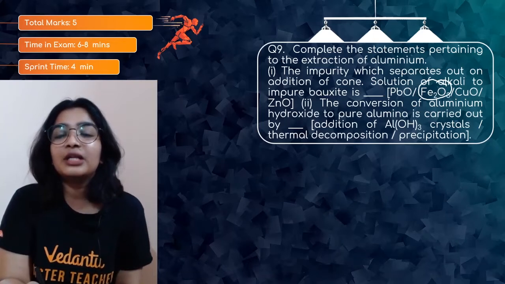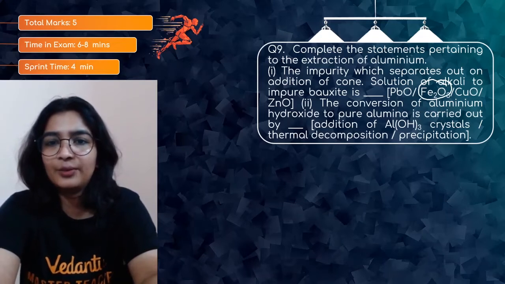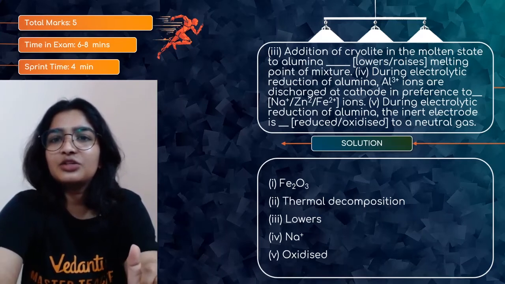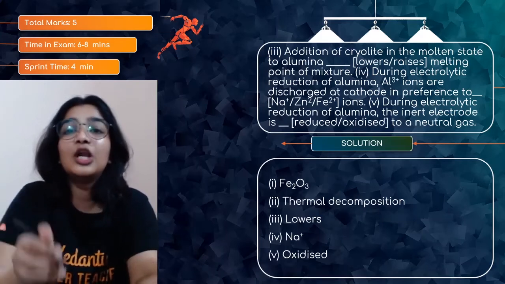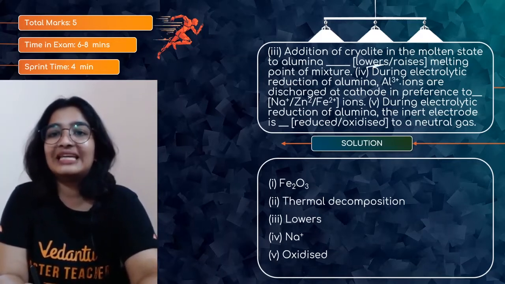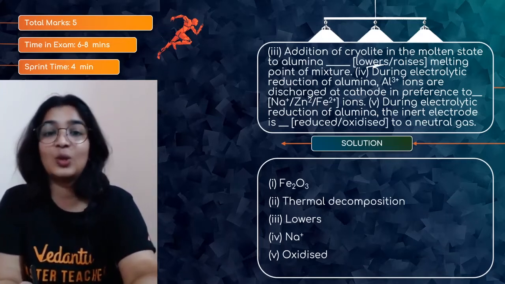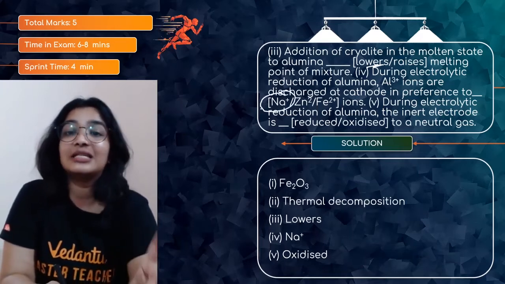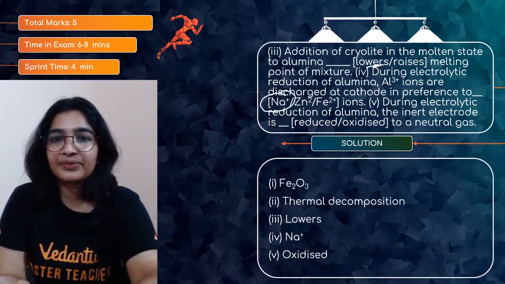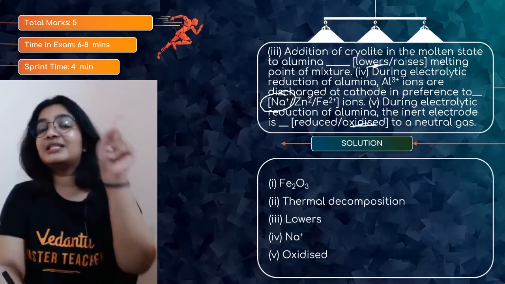The conversion of aluminium hydroxide to pure alumina is carried out by thermal decomposition method. The third one is addition of cryolite in the molten state of alumina lowers the melting point. During electrolytic reduction of alumina, Al3+ ions are discharged at cathode in preference to sodium, which you have in cryolite. During electrolytic reduction of alumina, the inert electrode is oxidized to a neutral gas, C plus O2.